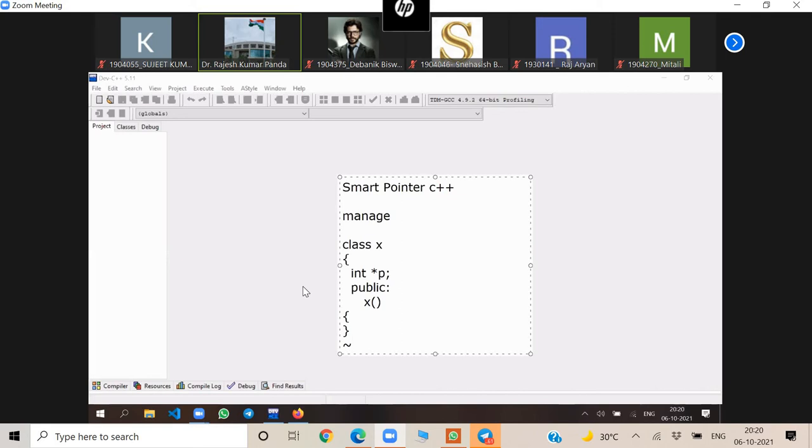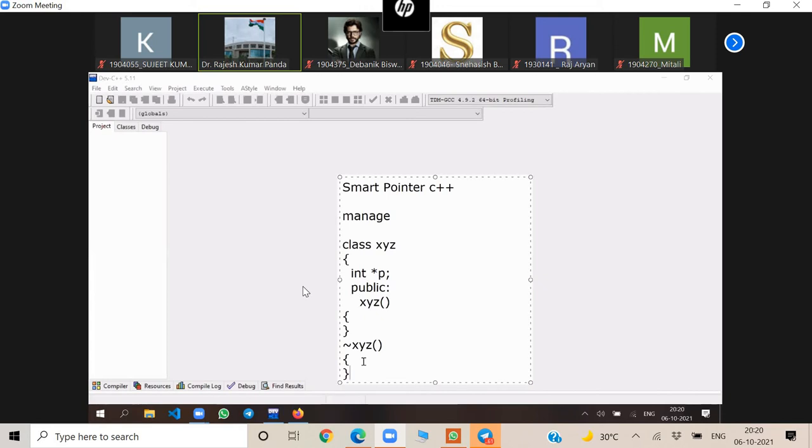Suppose the class name is XYZ. Here the constructor name will also be XYZ, and we'll have a ~XYZ also. Those who know Java also know constructors. Now, inside that constructor, I can allocate the memory space for this p.